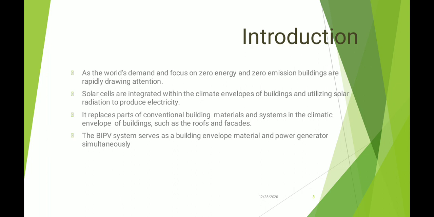As the world is now demanding and focusing on zero energy, zero emission buildings are rapidly drawing attention. So, solar cells are integrated within the climate envelopes of buildings, utilizing solar radiation to produce electricity. It will replace the conventional building material and system in climate envelopes of buildings such as roofs and facades. And the BIPV system will not only act as a building material envelope, but will also generate electricity simultaneously.